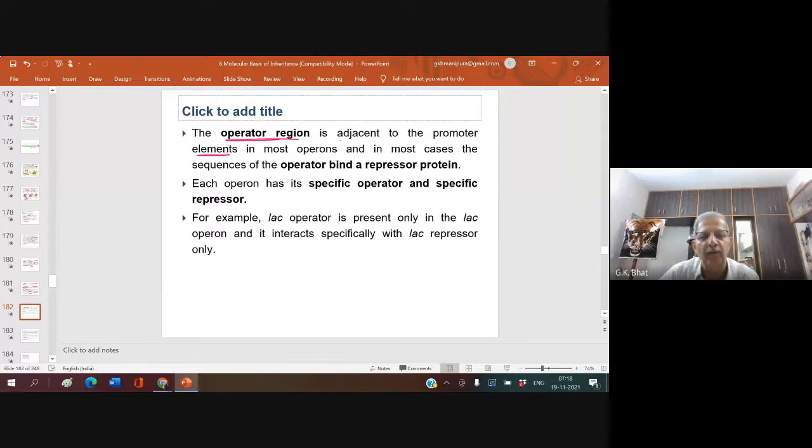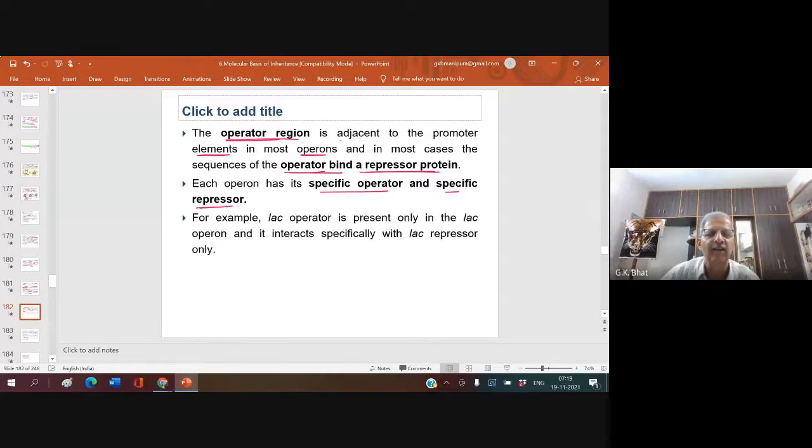We have already heard about the promoter and the terminator. The operator region is adjacent to the promoter element in most operons, and in most cases, the sequence of the operator binds a repressor protein. Each operon has its specific operator and specific repressor.